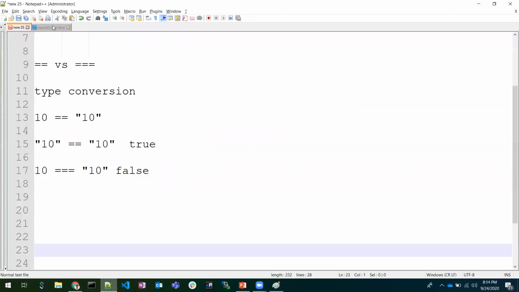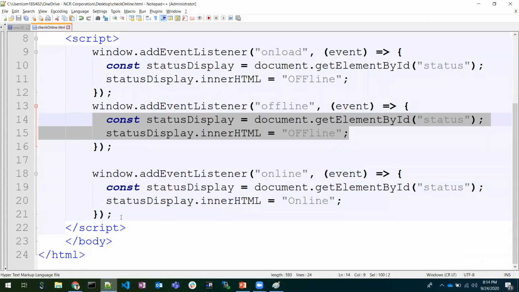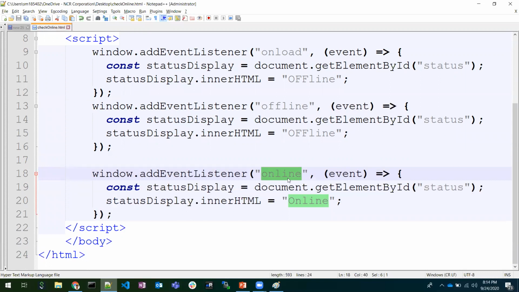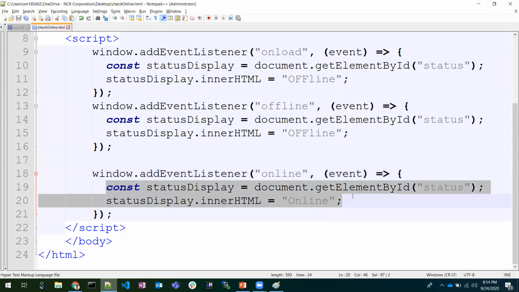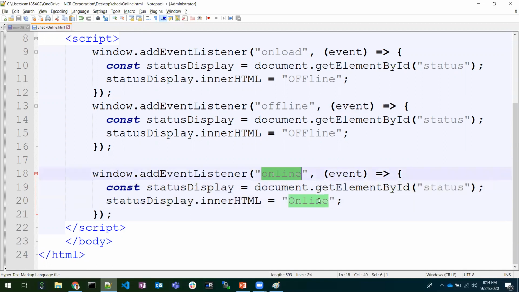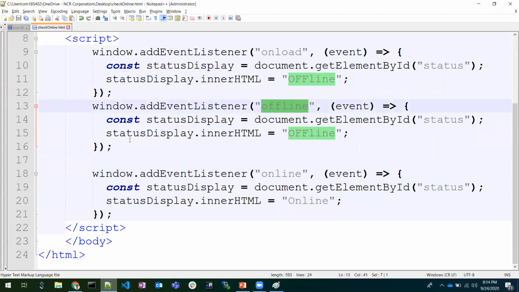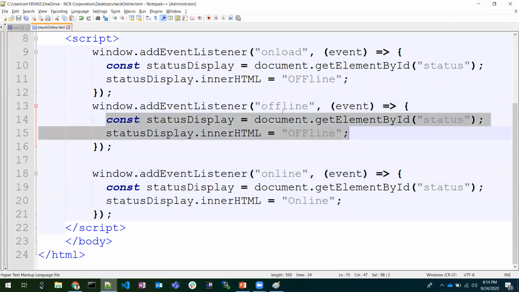I have a piece of code here which helps us in understanding the events. These two are the events that window has. If any user comes online, the online event would be triggered, so we can do any activity on this online event. If the user loses internet connectivity, there is an event called offline. Here we can show some relevant information to the user saying the internet connectivity is not there. So we can catch this event and write whatever we need under this event.